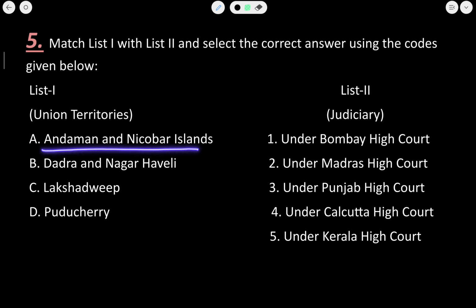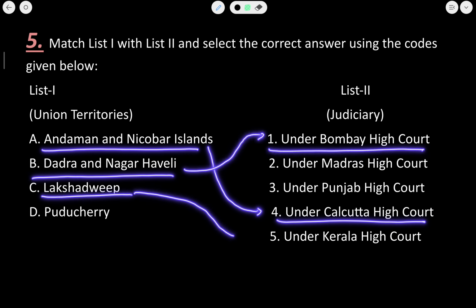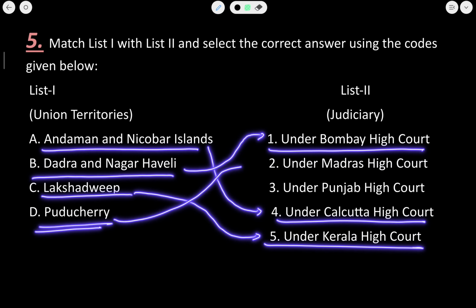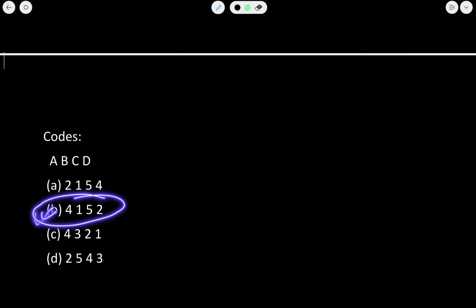Andaman and Nicobar comes under the jurisdiction of Calcutta High Court. Dadra and Nagar Haveli comes under the jurisdiction of Bombay High Court. Lakshadweep comes under the jurisdiction of Kerala High Court, and Puducherry comes under the purview of the Madras High Court. So what is the correct sequence here? The correct sequence is 4152.